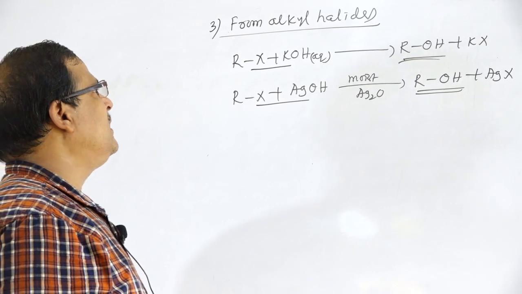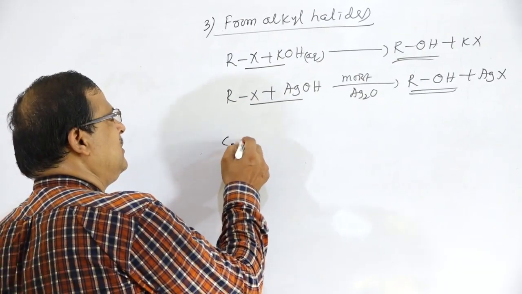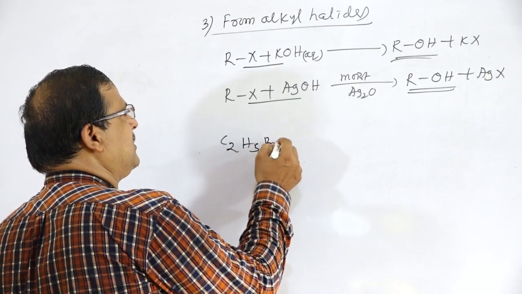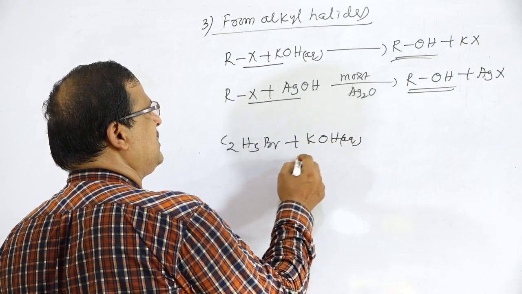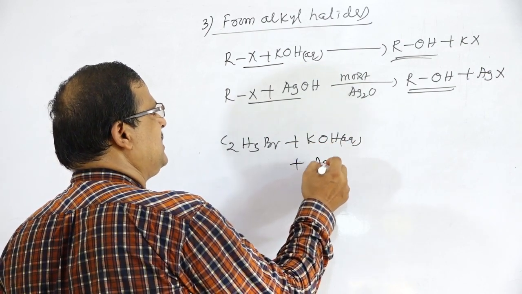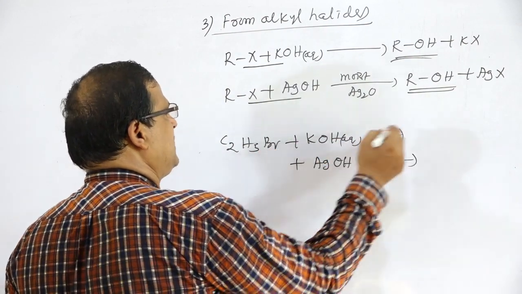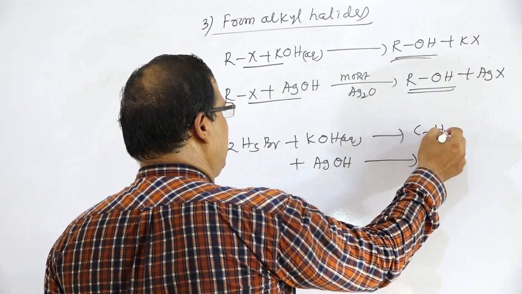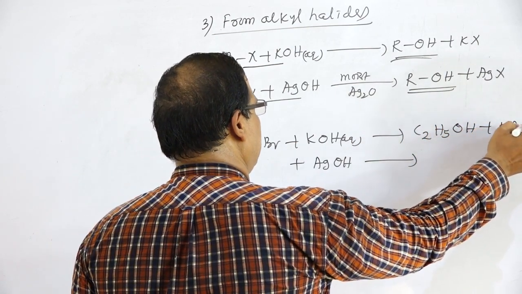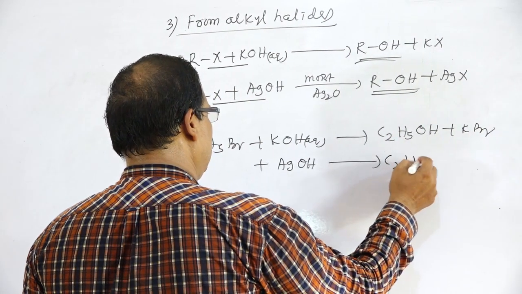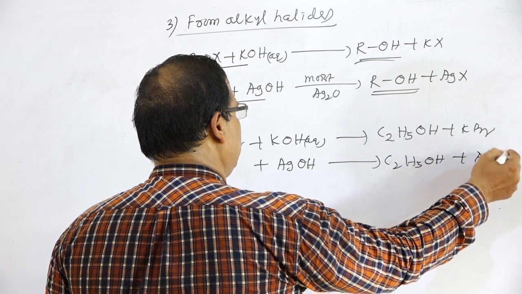For example, if you take the alkyl halide C2H5Br and treat it with aqueous KOH, or moist Ag2O, that is AgOH, there is the formation of C2H5OH plus KBr, or C2H5OH plus AgBr.